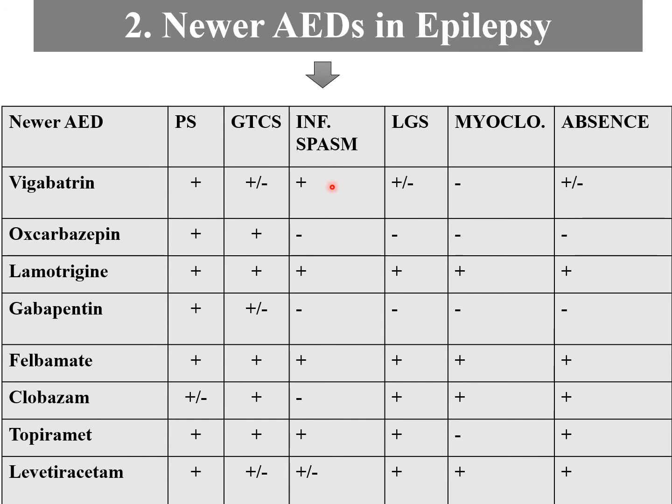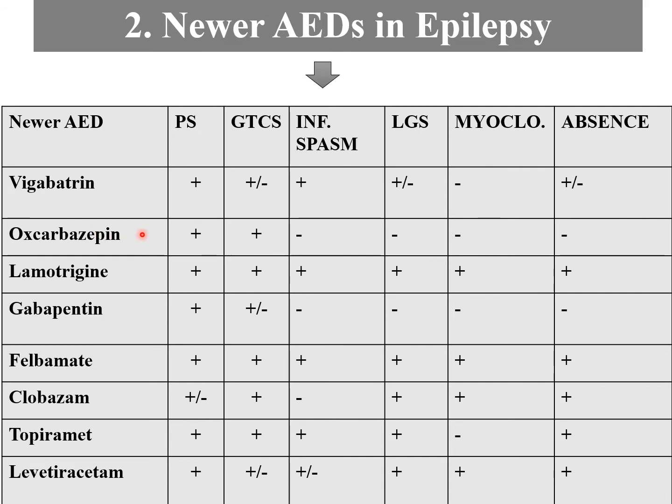If the infant is having infantile spasm but not tuberous sclerosis, then for infantile spasm or West syndrome, ACTH is the drug of choice. If the patient has not responded to ACTH hormonal therapy, then we can try vigabatrin, which is the second line of therapy for infantile spasm. It is also effective for Lennox-Gastaut syndrome. It is not effective for myoclonic seizure, and slightly effective for absence seizure.